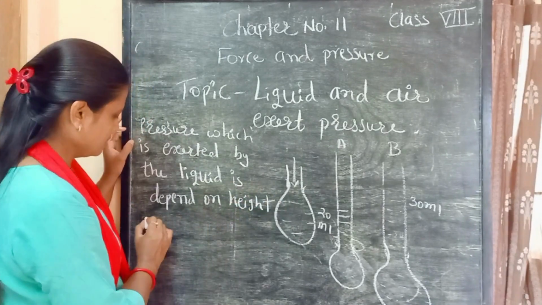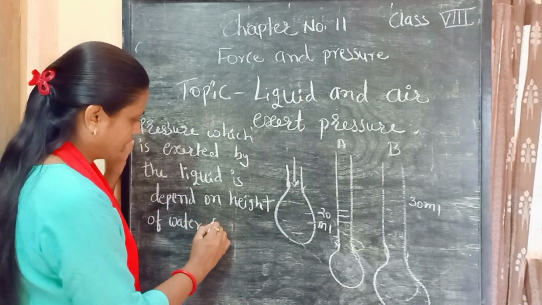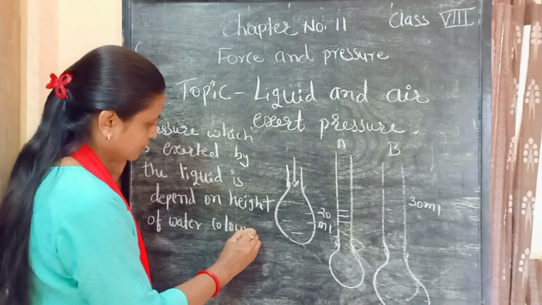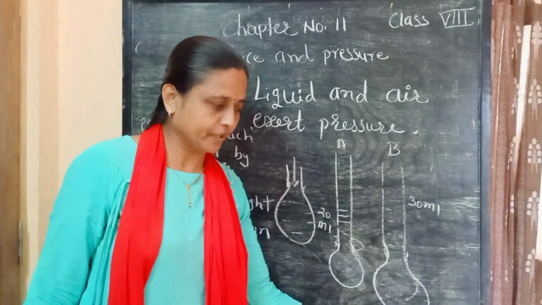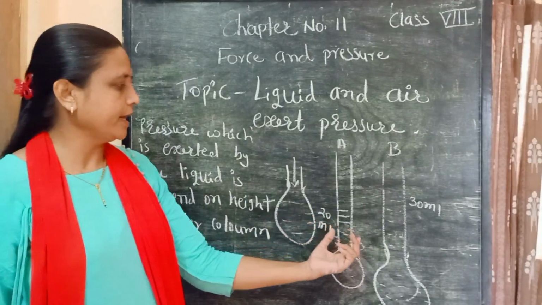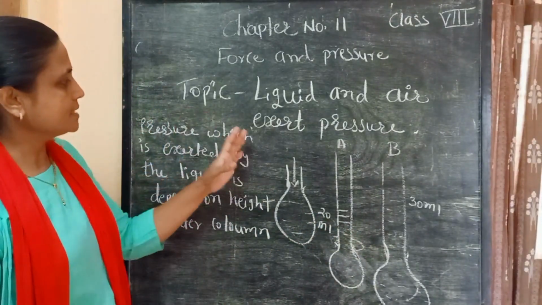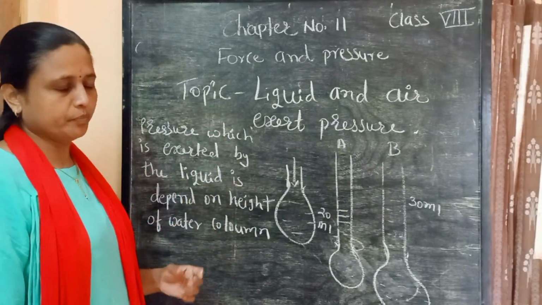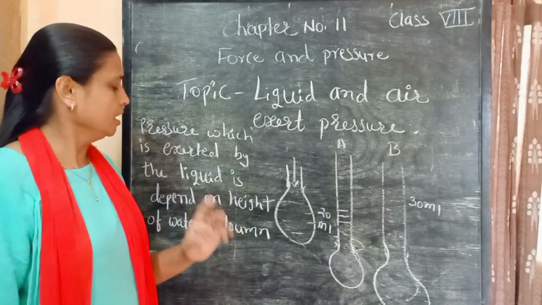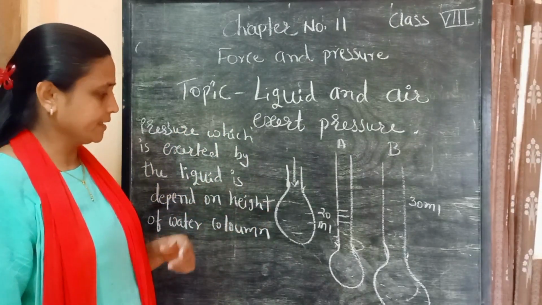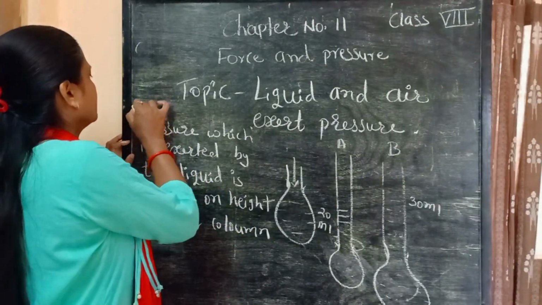More height of water column means more pressure; less height of water column means less pressure. This is the general relationship for the pressure exerted by a liquid. This is one concept.